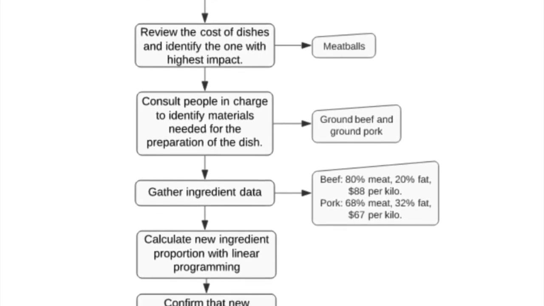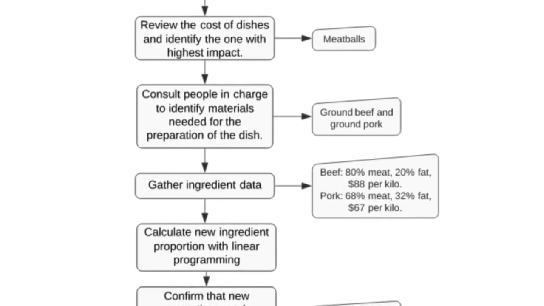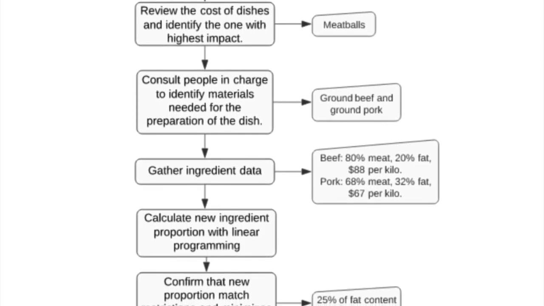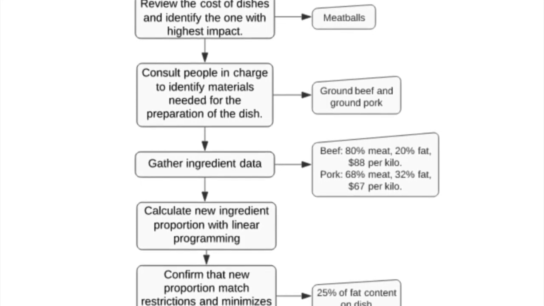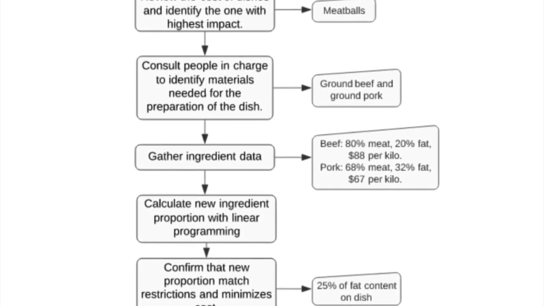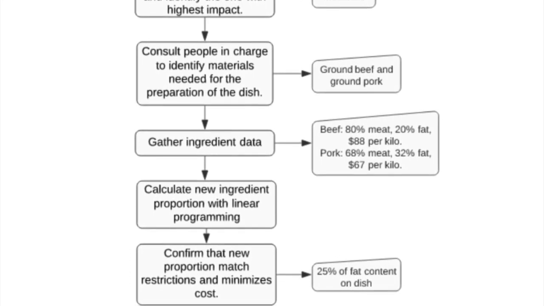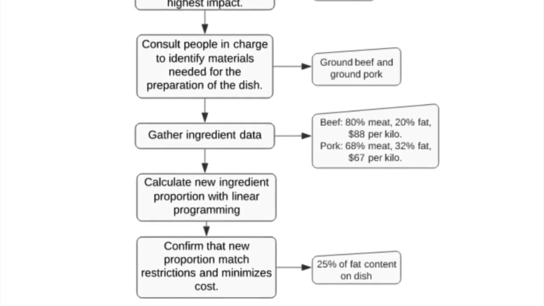It was to use the linear programming method due to the fact that this method is used to obtain either the maximum profit or the minimum cost possible. In this case, the linear programming method would be used to discover how to make meatballs at a minimum cost with a set of restrictions established by the chef.